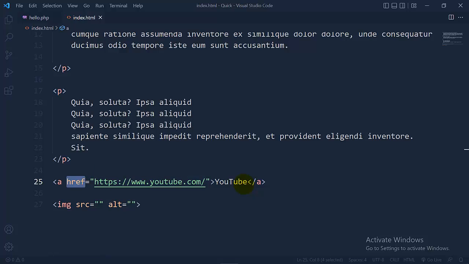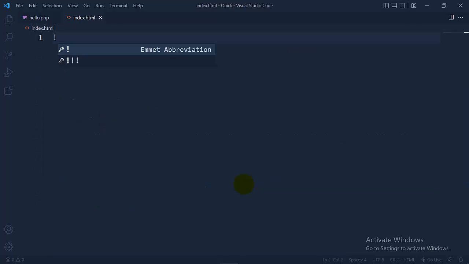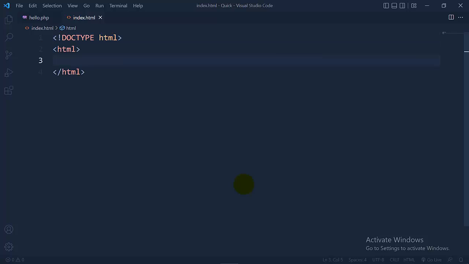Now let's structure up our website. We are going to use the proper structure for the web page. We are going to remove all the code, and now we are going to enter the doctype and then html. This tells the version of HTML, and it's good practice to include it in the document for checking errors so that things will work properly. Then we are going to add the html opening and closing tag. It is also known as the root tag of the web page. And one more thing, nothing should go after this closing tag of html.